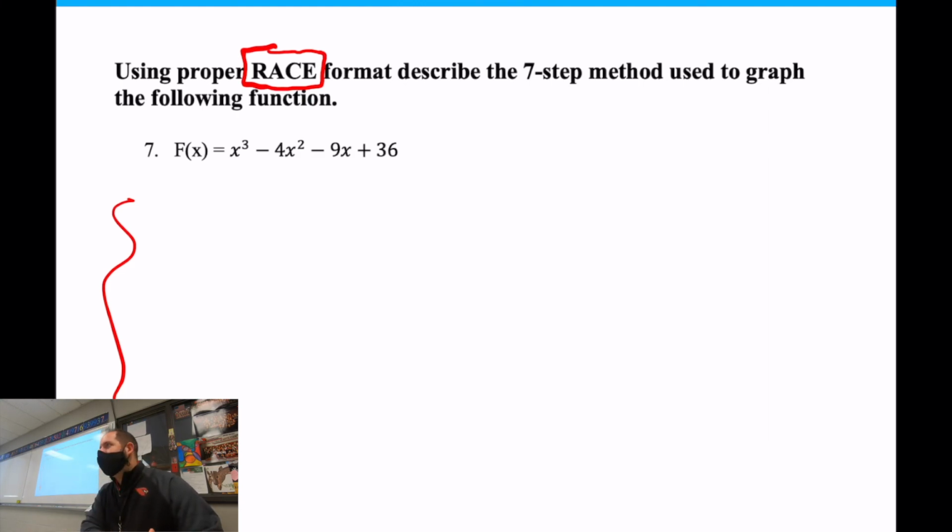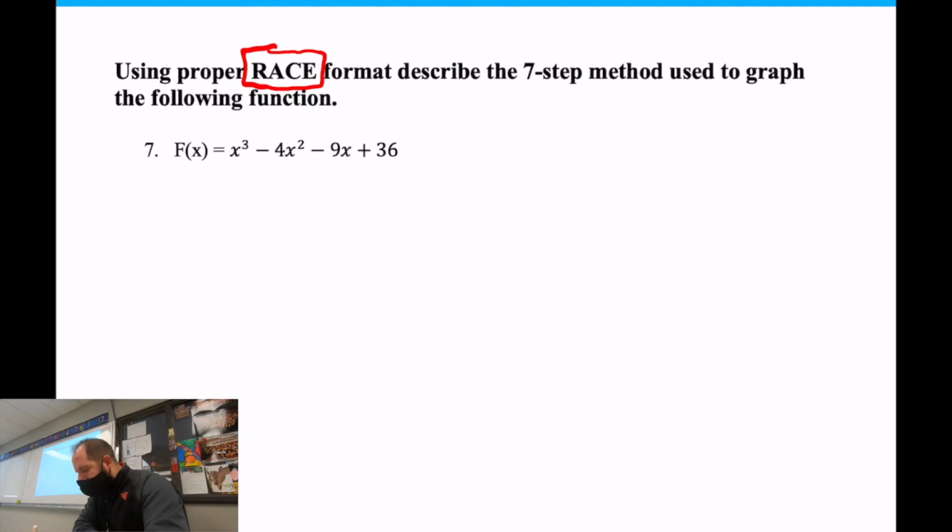I think math for RACE format is really easy because you just state the answer. So if I was answering this question, the graph for the following function is, right? That's how you always start it. So we'll do that here in a minute. I'll show you what I mean by that. All right, but let's do the math here before we start.